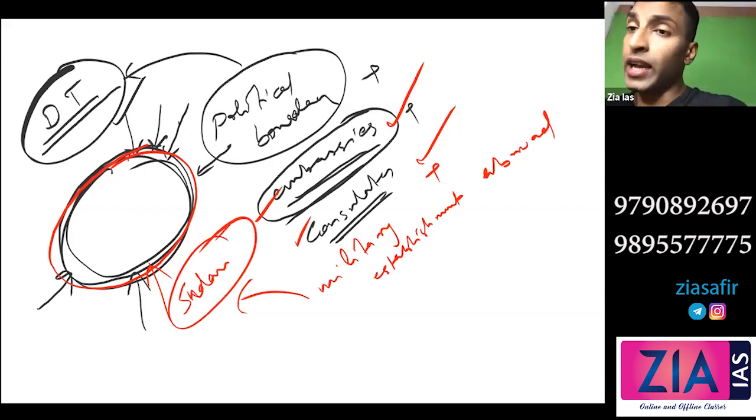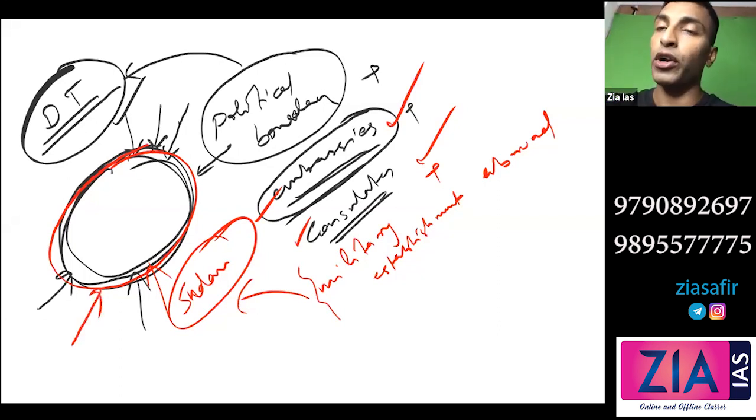So they are actually offering some service that will be added to GDP. So military establishments abroad will be added to GDP. So the Indian Army, which is going as part of any mission, is actually offering service, so that will be added to GDP. Okay, so it is not necessarily the political boundary.